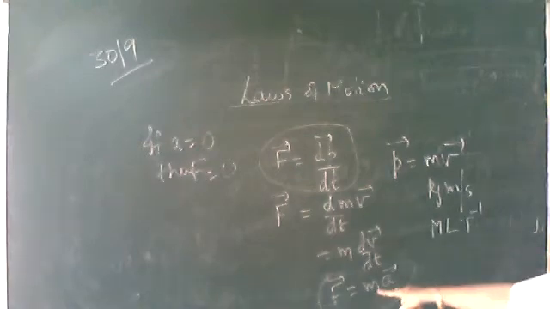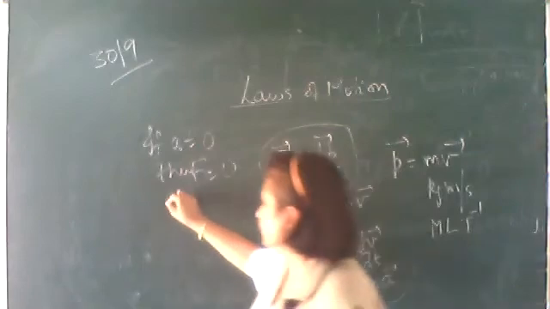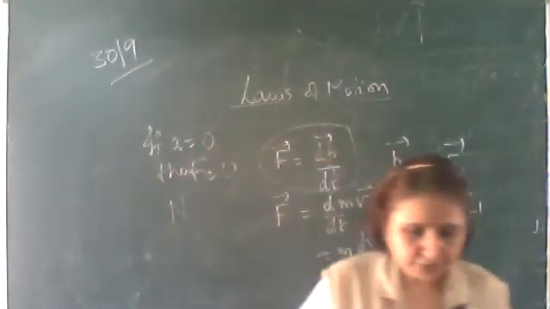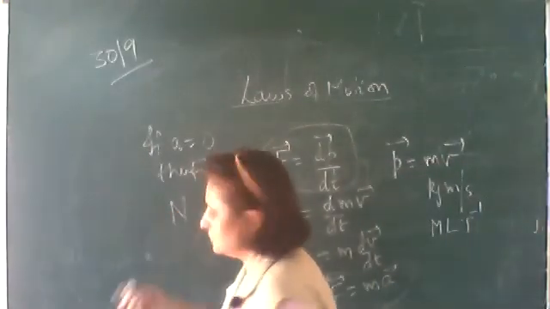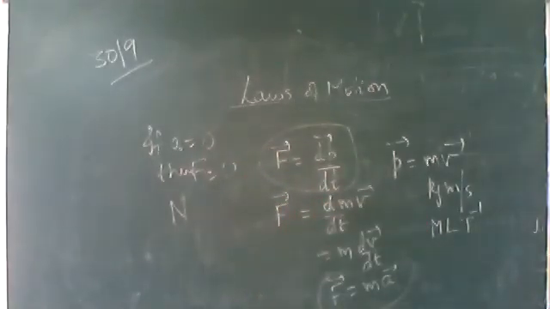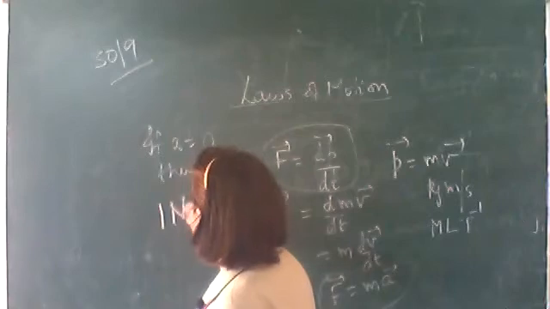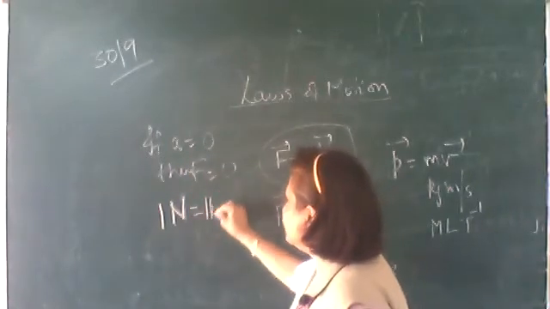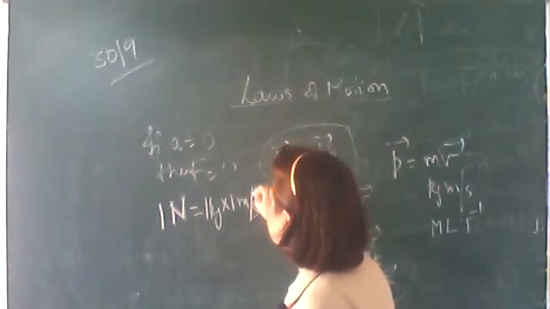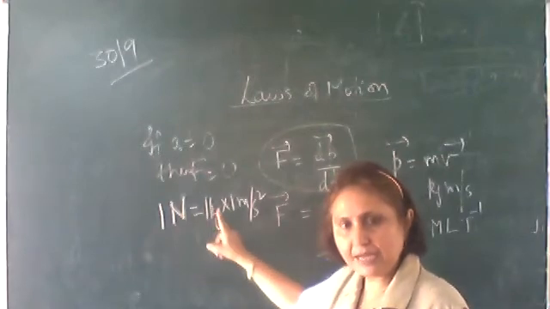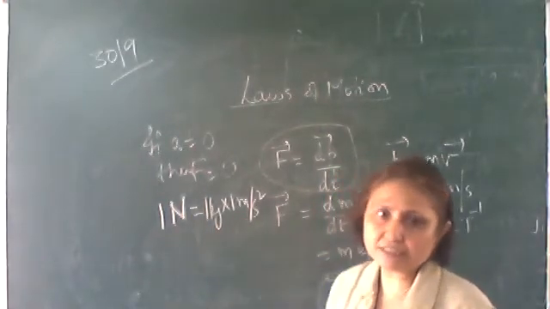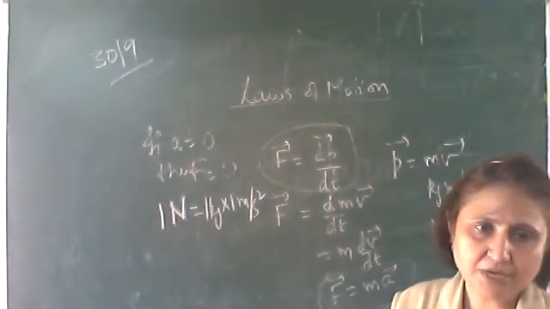So here the SI unit of force is Newton. SI unit of force is Newton, where 1 Newton is equal to 1 kg into 1 meter per second square. That is, 1 Newton is the force, when acting on a mass of 1 kg produces an acceleration of 1 meter per second square. So 1 Newton is that force.